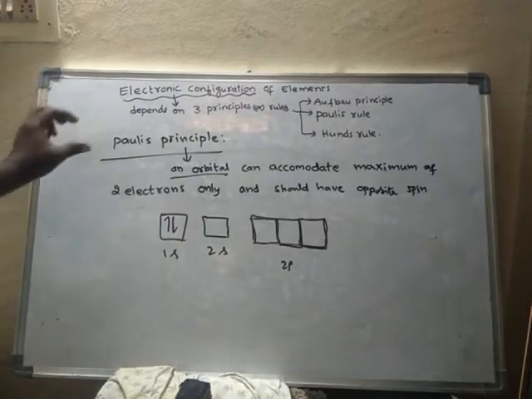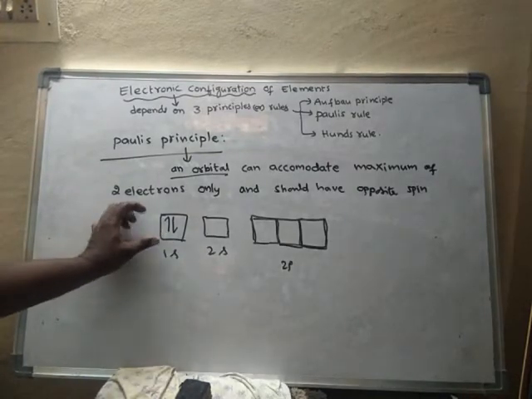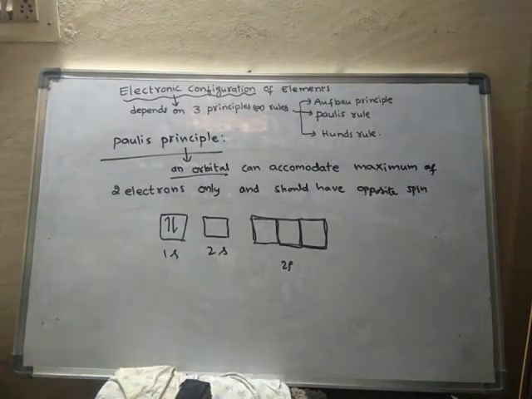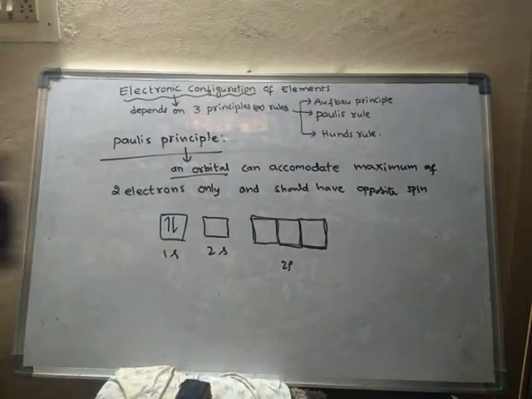So Pauli's principle says that an orbital can contain a maximum of 2 electrons only. A third electron is not possible at all. Maybe it contains 1 electron, or 0 electrons, or 2 electrons, but it never contains more than 2 electrons. So this is Pauli's principle.